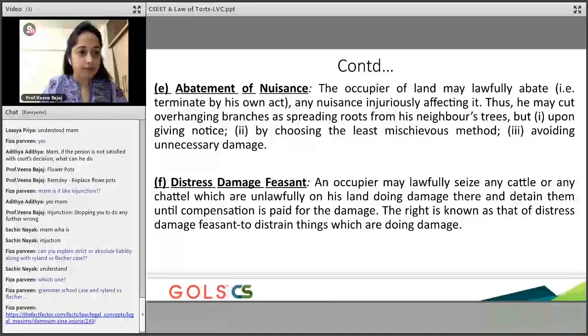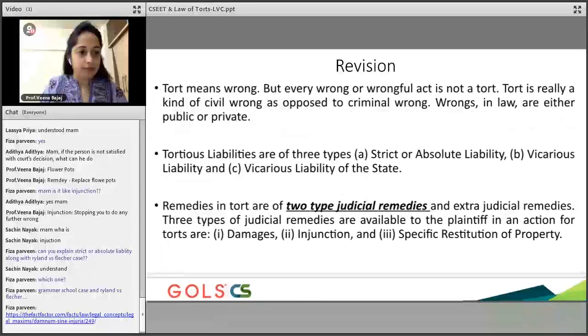There are certain measures that you yourself as an individual can very well take. Okay. Then there is distress damage feasant, which means an occupier may lawfully seize any cattle or any chattel which are unlawfully on his land doing any damage. Obviously, are you waiting for the damage to happen? You are definitely not waiting for the damage to happen, so you can act for yourself.